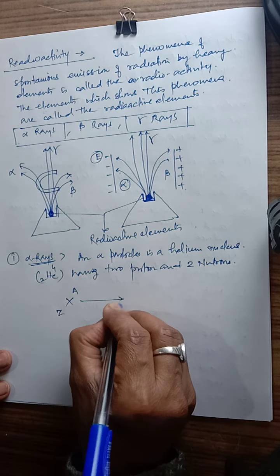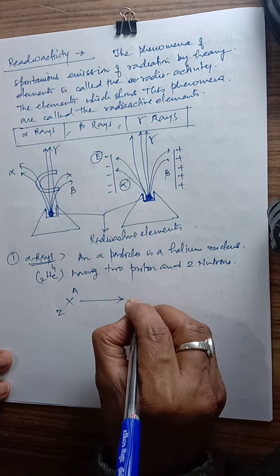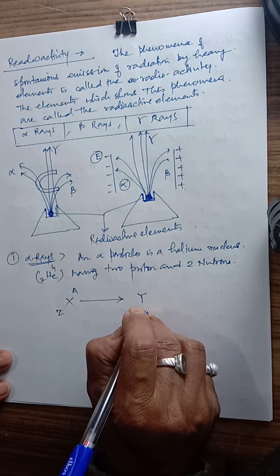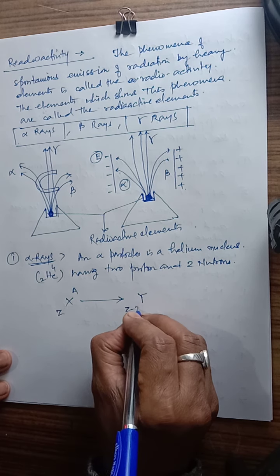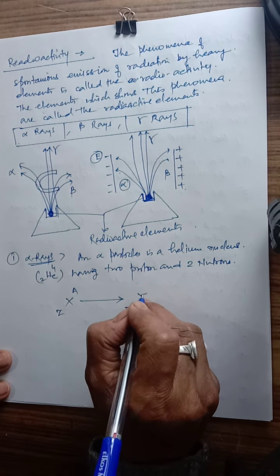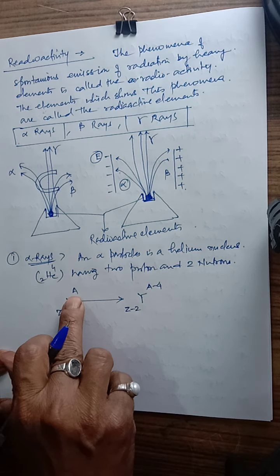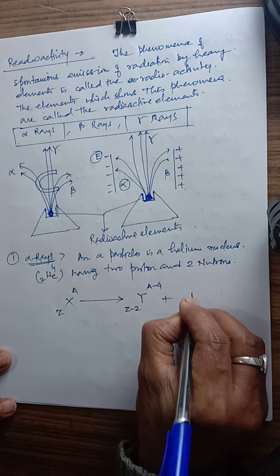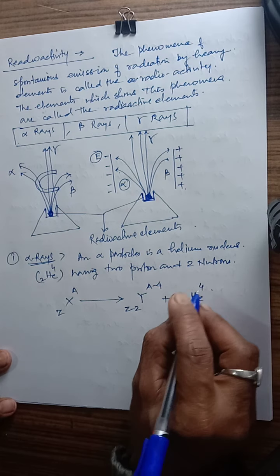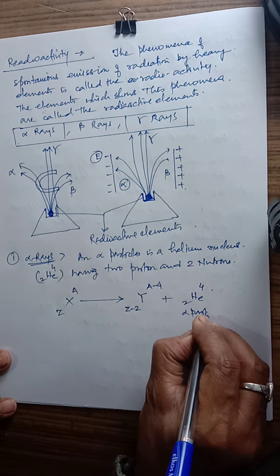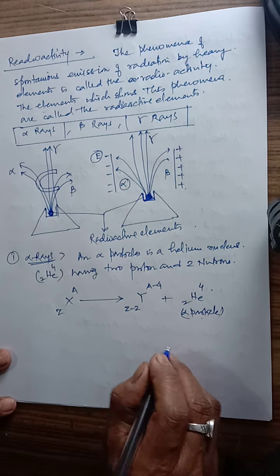When the alpha rays come out, the Y element will be formed, in which the atomic number is less by 2 and the atomic weight is less than the previous one, plus we have 2He4, that is the alpha particle.